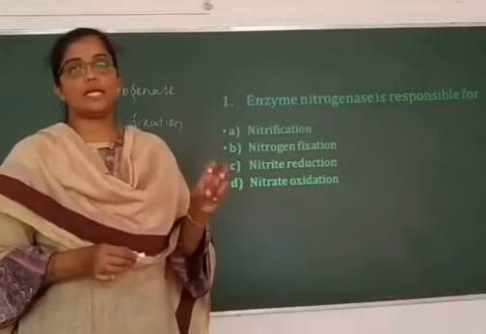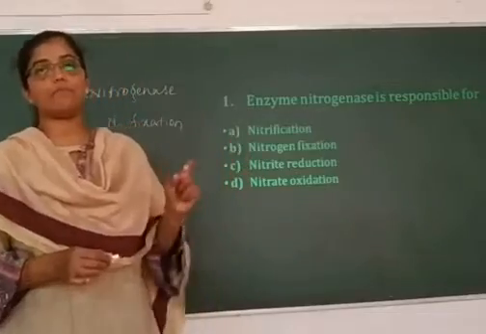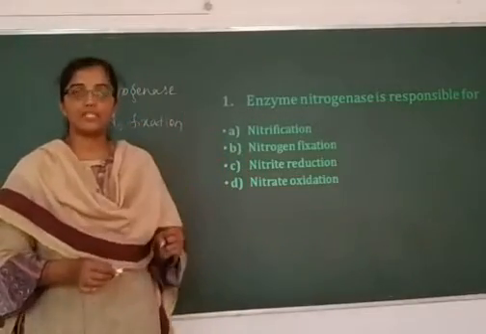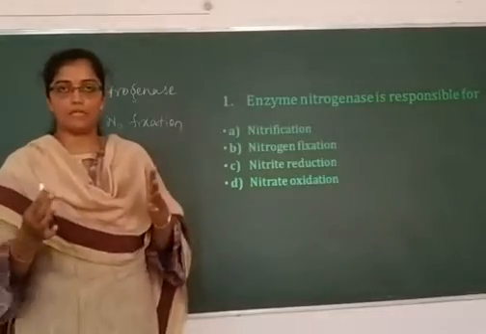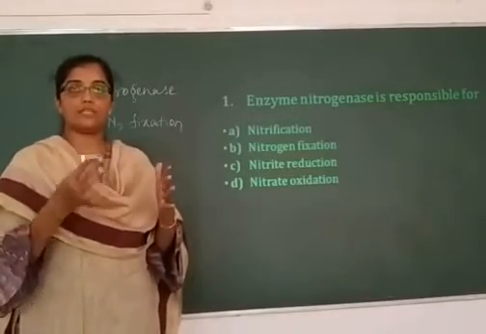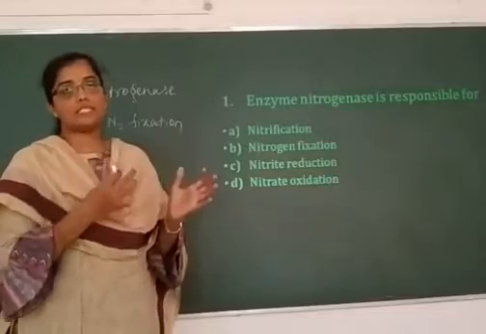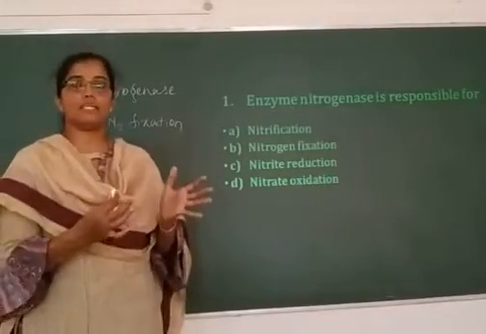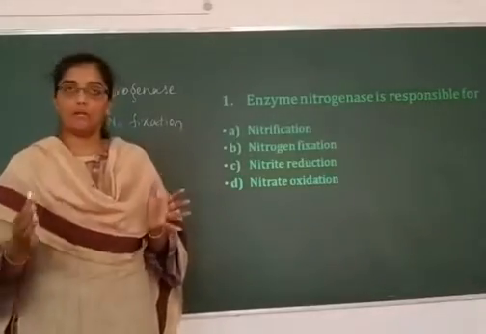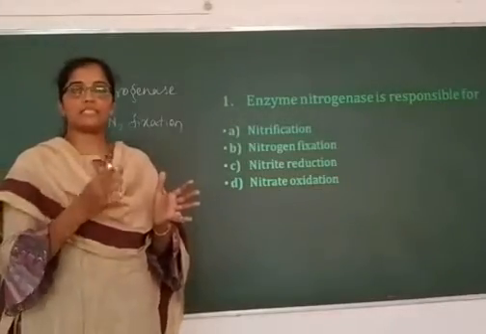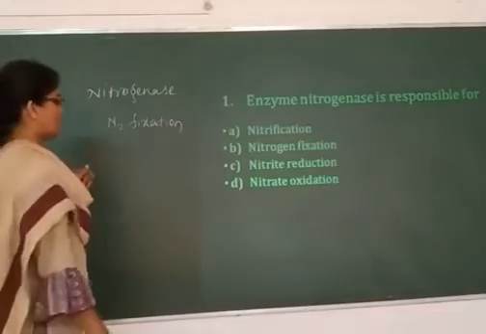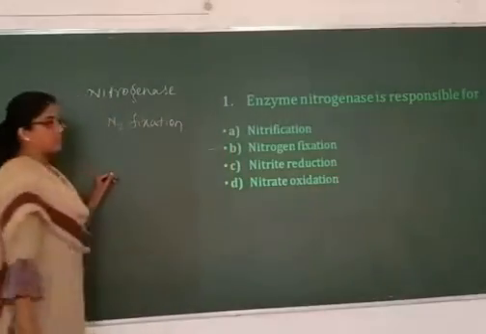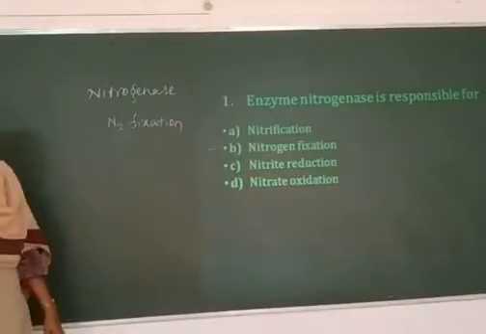No living organism or plant is capable of taking up this gaseous form of nitrogen. It needs to be converted into some other form, that is nitrate or nitrite, which is carried out by certain bacteria only, not all bacteria. These bacteria produce the nitrogenase enzyme that is involved in nitrogen fixation. So option B is the right answer.